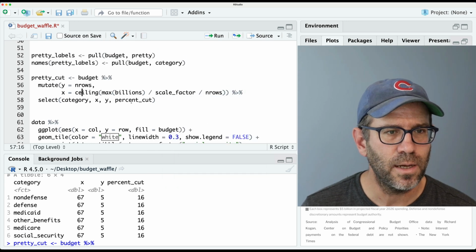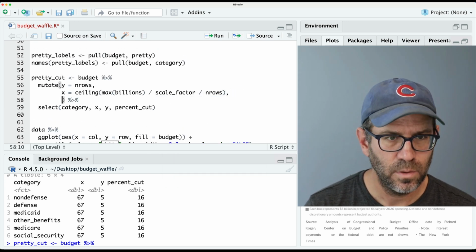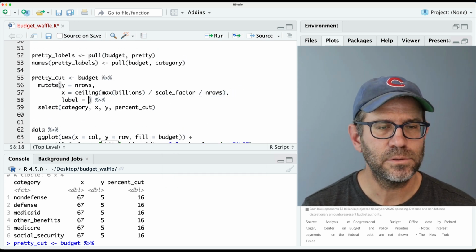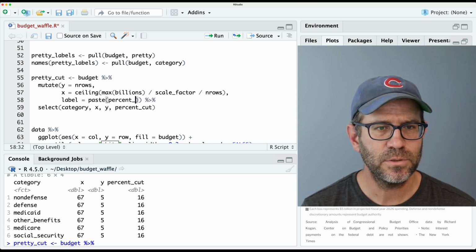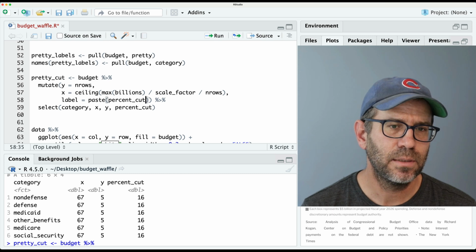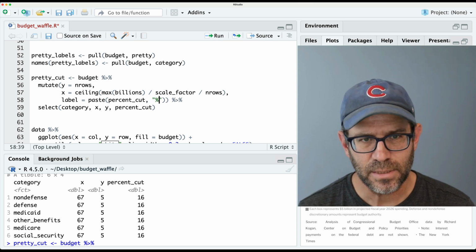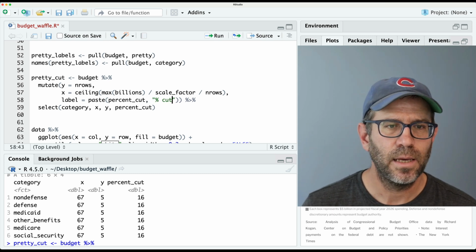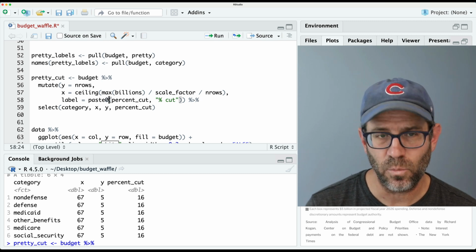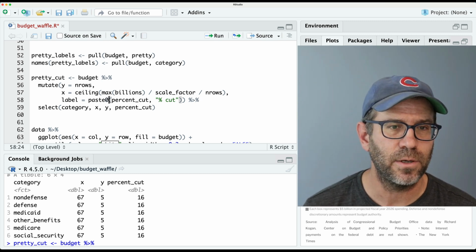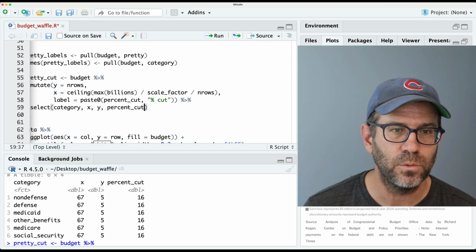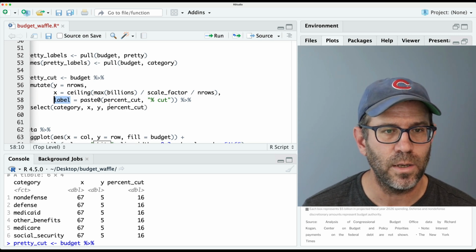So we'll come back up to pretty cut, and we'll do label equals, and I'll go ahead and do paste percent cut, and then percent, space cut. And I'm going to use paste 0 because otherwise it's going to put a space between my 16 and my percentage sign, right? And then we also want to, instead of percent cut here, I want label.